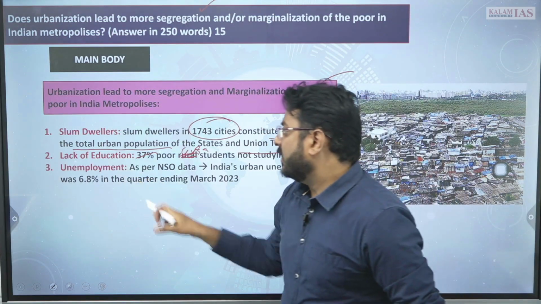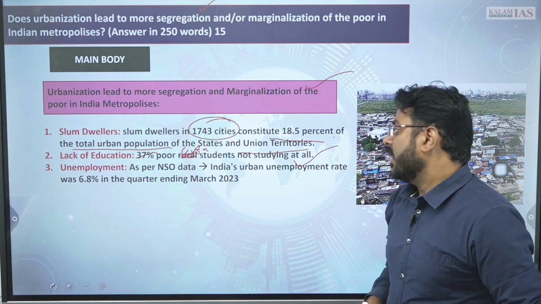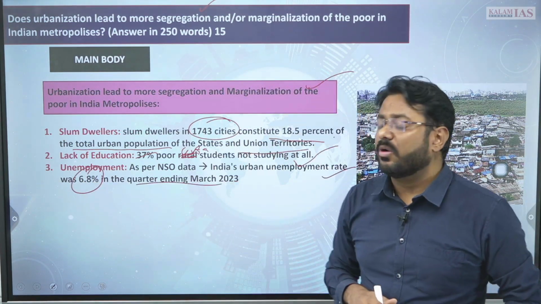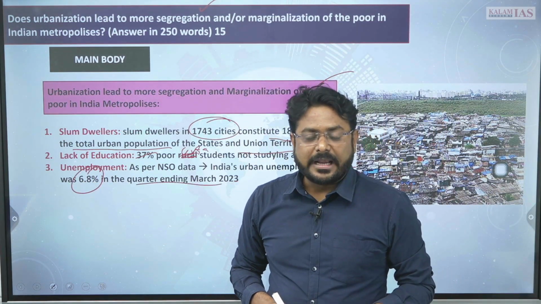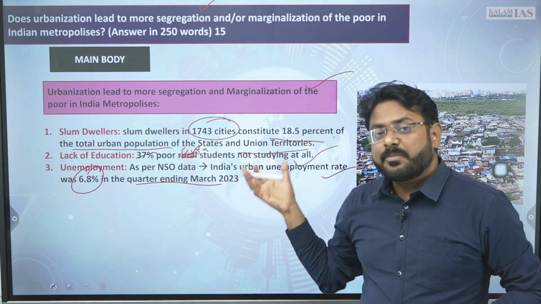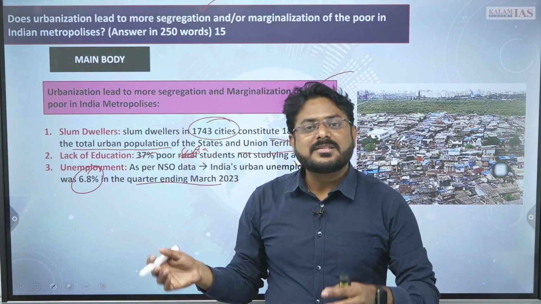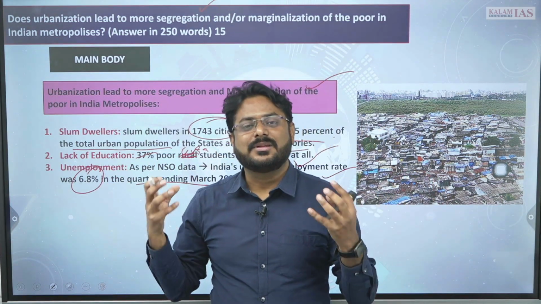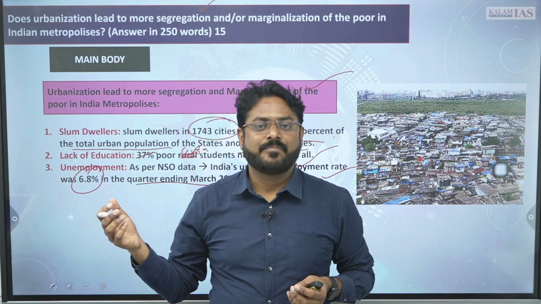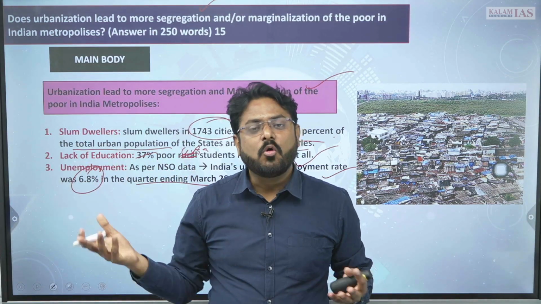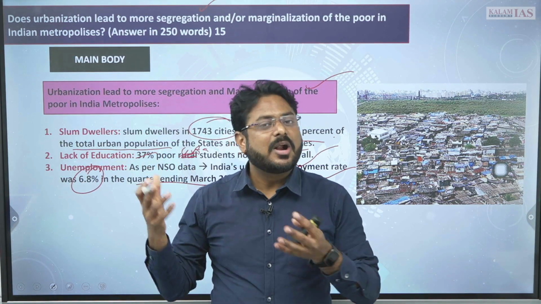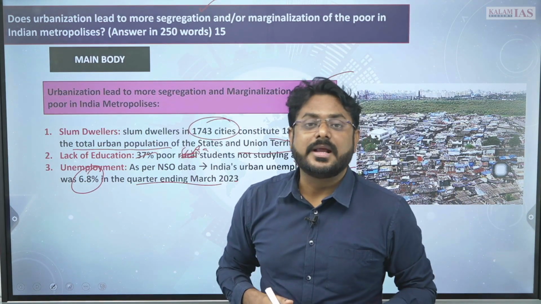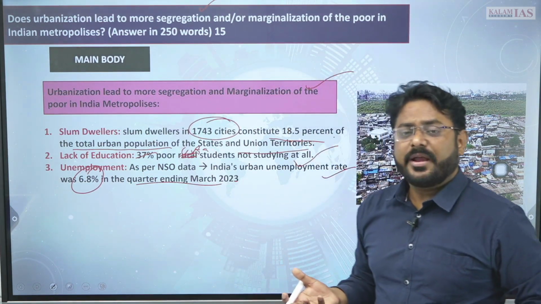Then unemployment. According to NSO data, India's urban unemployment rate was 6.8% in the quarter ending March 2023, right. So 6.8% is the unemployment, and if a person is unemployed, would that person be able to give enough facilities to their children, to their family? No, obviously not. So ultimately what will happen? They will be marginalized or they will be segregated, है ना, यही होता है.